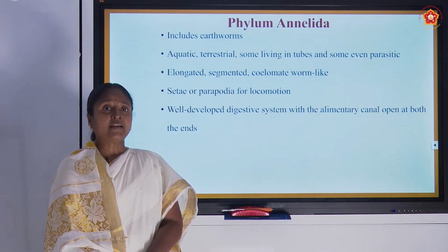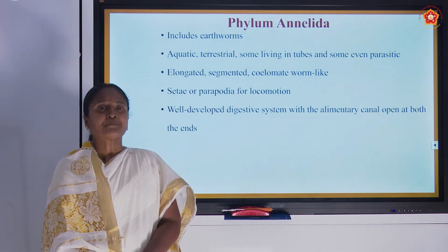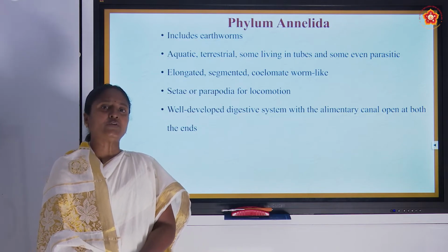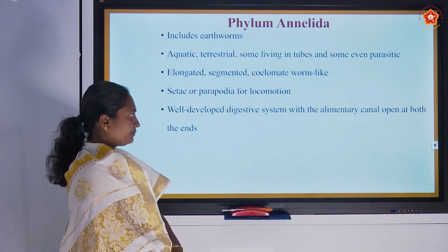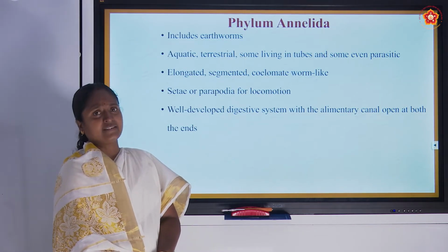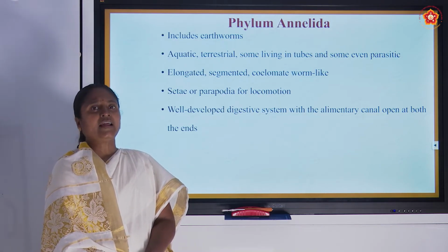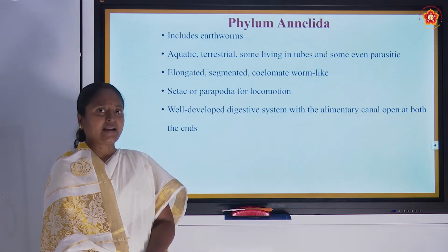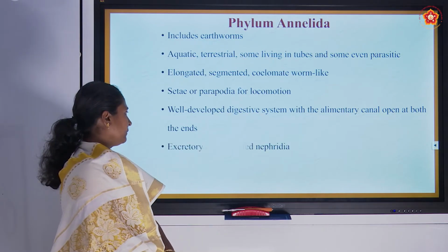So when it has to digest the plant material, it has to have a well developed digestive system. Without that it is not possible for the organism to get nutrients out. And these organisms are having an opening on both the ends as in the other Aschelminths. So we can see the mouth and anus present in the organism. Mostly the mouth is present in the anterior end and the anus is present in the posterior end in this category.